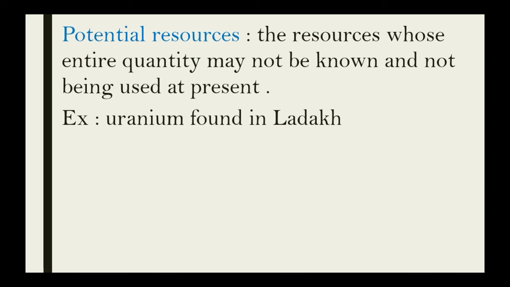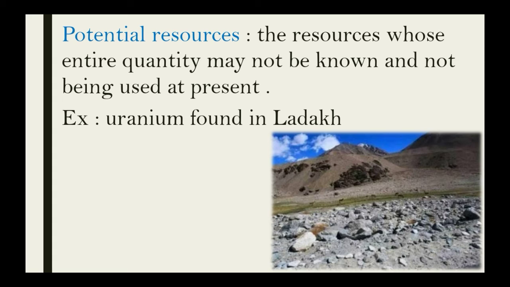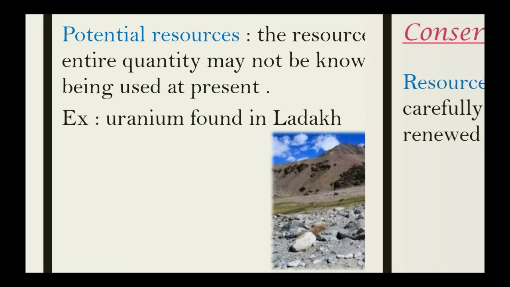Whereas potential resources means the resources whose entire quantity may or may not be known and which are not being used at present, because the level of technology we have at present may not be advanced enough for utilization of these resources. For example, uranium found in Ladakh: we have found it, but we cannot use it because we don't have enough technology.